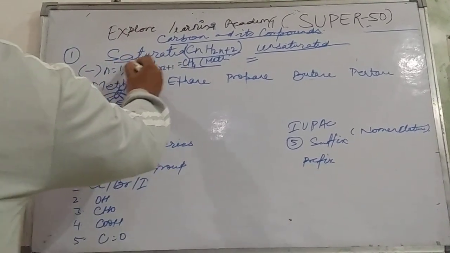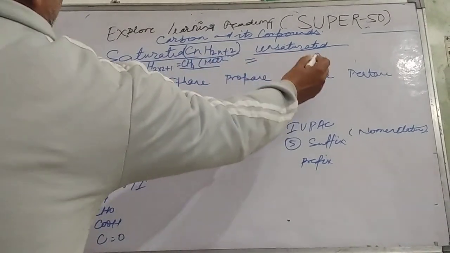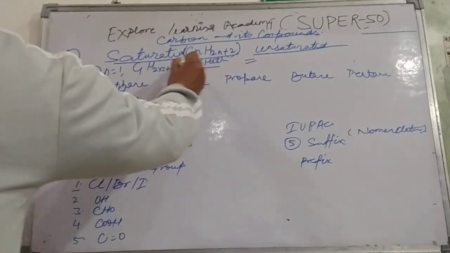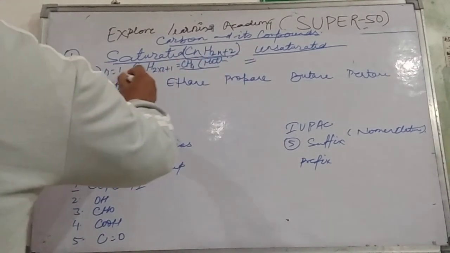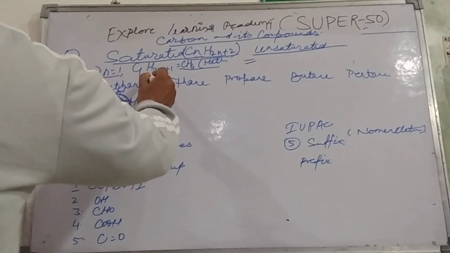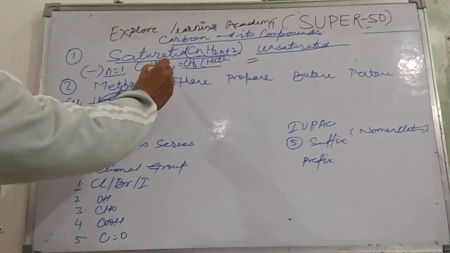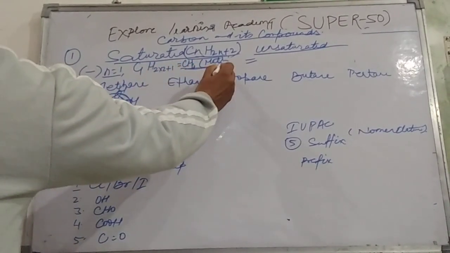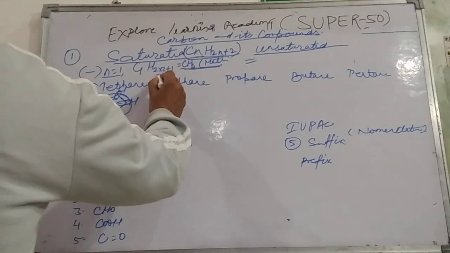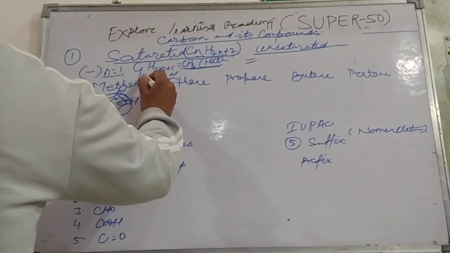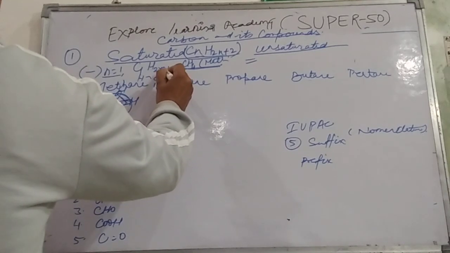It starts from the saturated compound and unsaturated compound. Saturated compound has the general formula CnH2n+2. If you put n equal to 1, then it will become C1H(2×1+2) = CH4, that is called methane. The structural formula of methane we can write in this way: C, H, H, H and H.